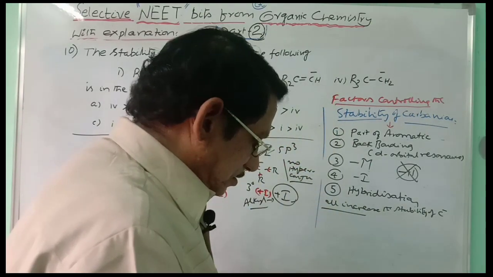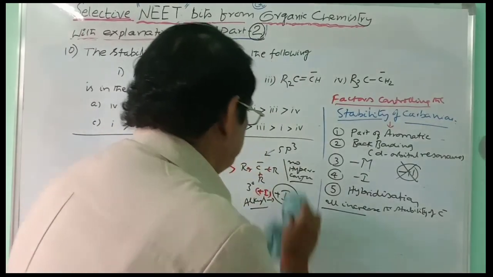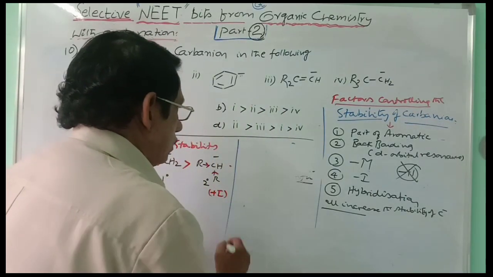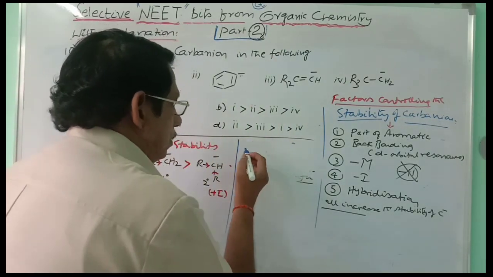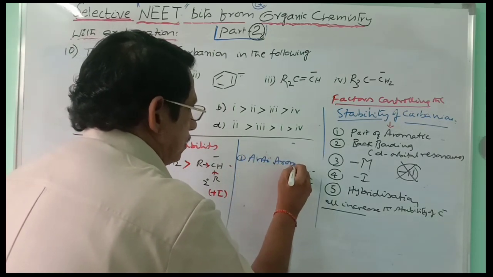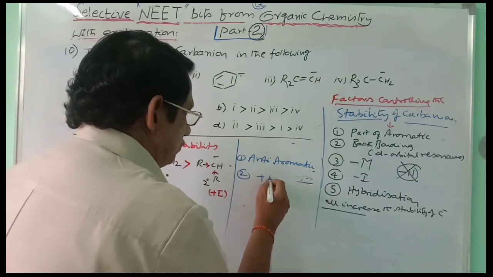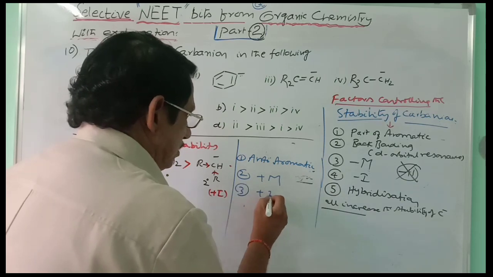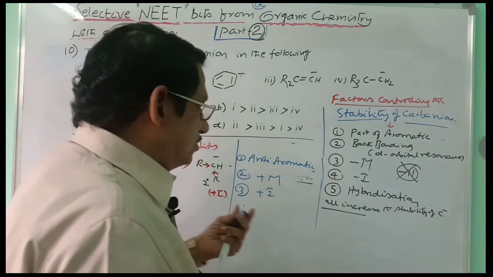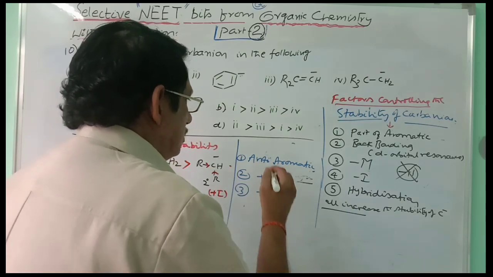And if you take the second one, what we can write here in the case of the second one, I am writing here. One is anti-aromatic character, second one is plus M, third one is plus I, fourth one, generally hyperconjugation, you did not consider at all. So these are the factors you can consider for destabilization.